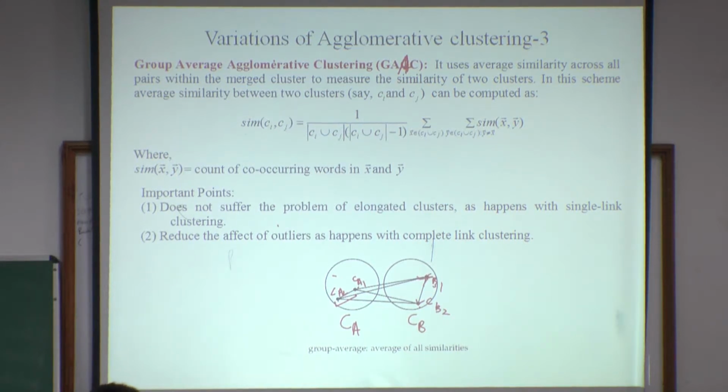So this is the formula to calculate similarity for such points. Suppose you are going to merge clusters, denoted Ci and Cj. So Ci union Cj, all points in Ci and Cj, minus 1, just to avoid repeated calculation twice. It applies minus 1, and then calculates the similarity between x and y.